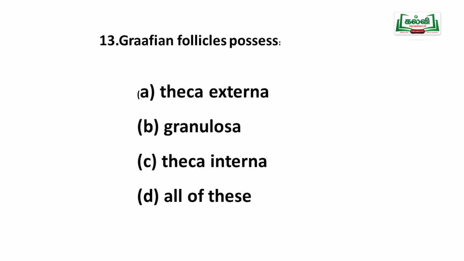Graafian follicle possesses A theca externa, B granulosa, theca interna, and all of these. So Graafian follicles consist of all three layers: theca externa is the outer layer, theca interna is the inner layer, and granulosa is also there. The theca interna is a primary source of estrogen.